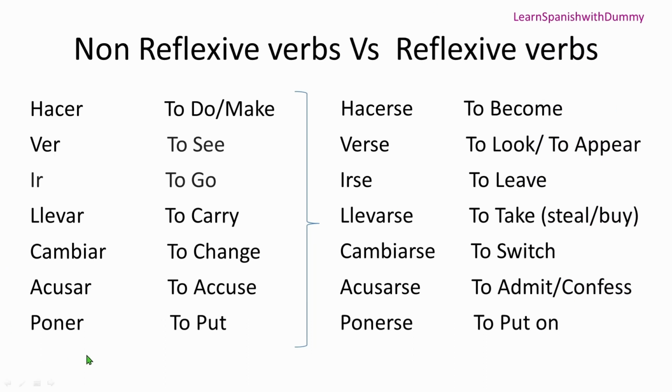So admitting, perfect. Now poner means to put, put something. But ponerse means to put on yourself, okay? So we use ponerse like to put on the shoes, stuff like that. So in that case you can use ponerse, but poner is like if you put your stuff in any place. Okay, perfect. Alright, that's all about the reflexive and non-reflexive verbs.